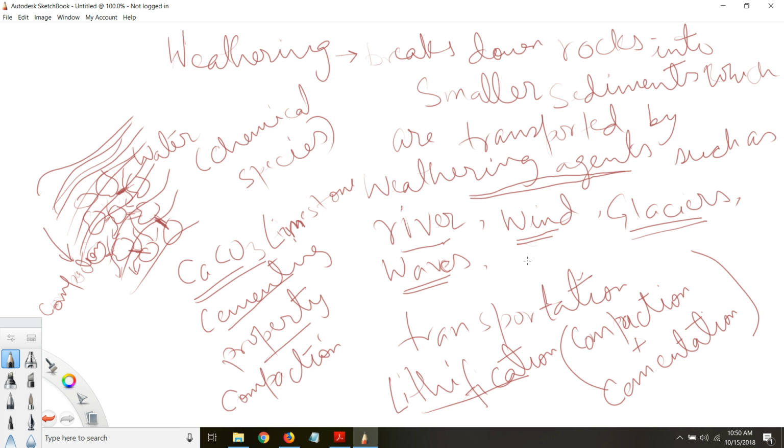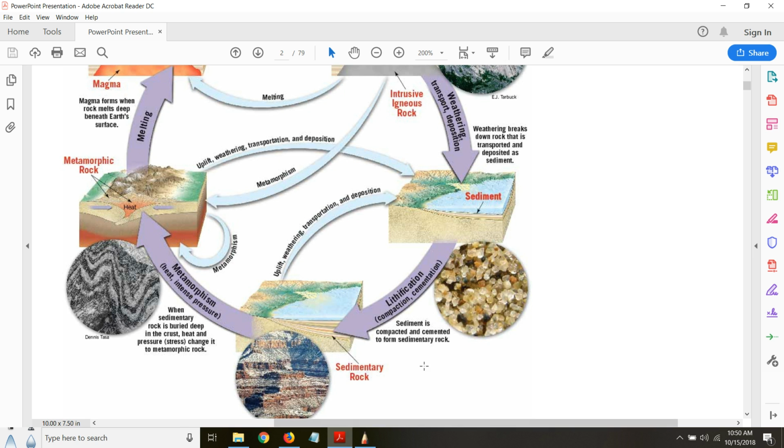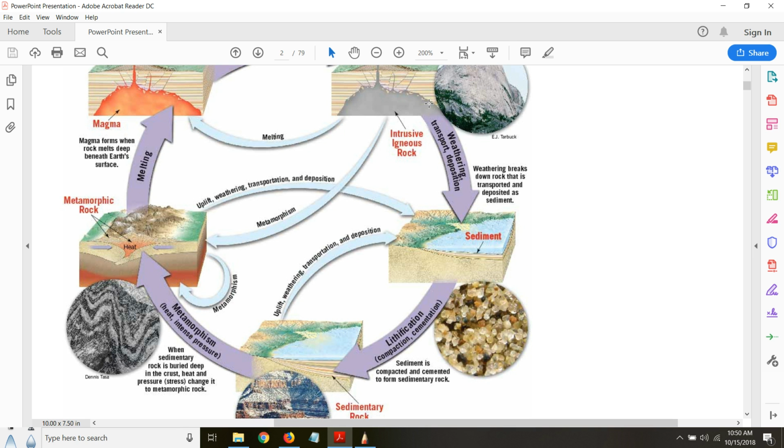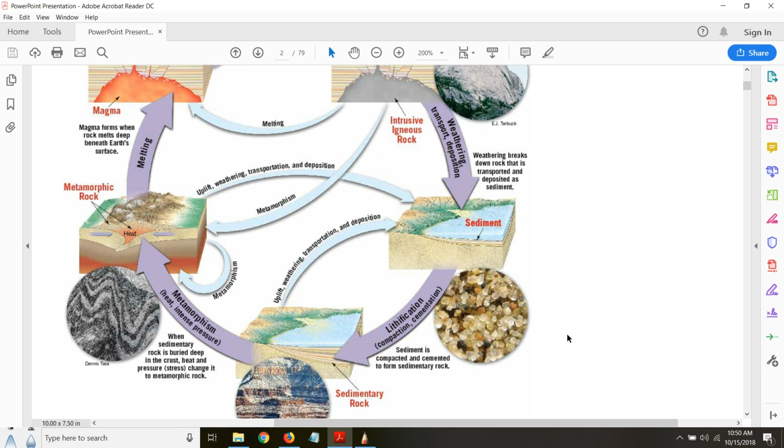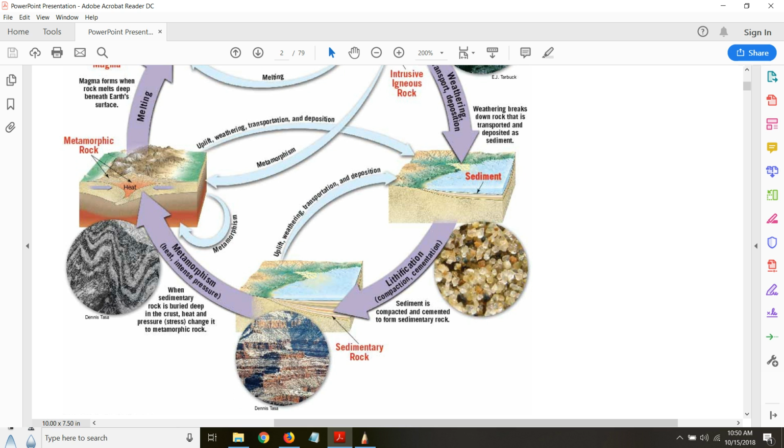So the igneous rock, when exposed to the weathering process, here you can see the igneous rock has been exposed to weathering, transportation and deposition. And now these deposited sediments will undergo lithification, which is compaction and cementation, and they will form a new type of rock called sedimentary rock. So this is your second type of rock in the rock cycle. So igneous rock can transform into sedimentary rock.